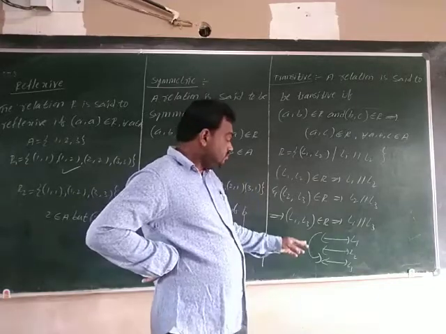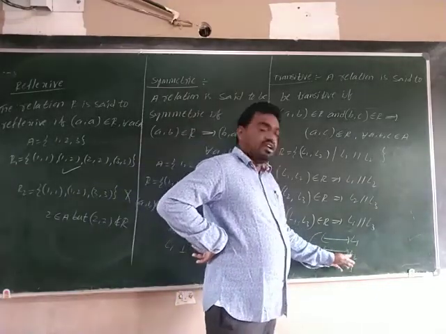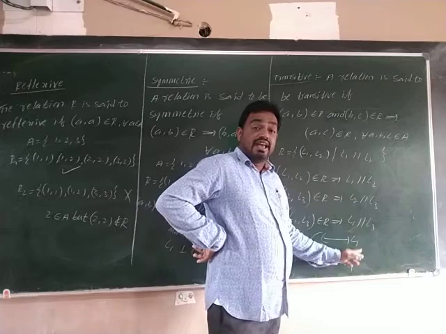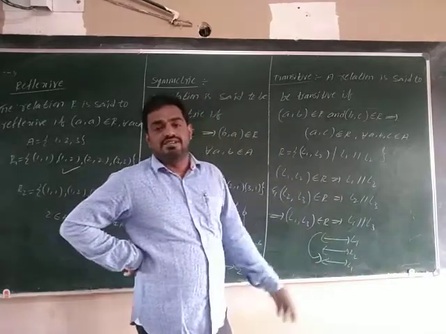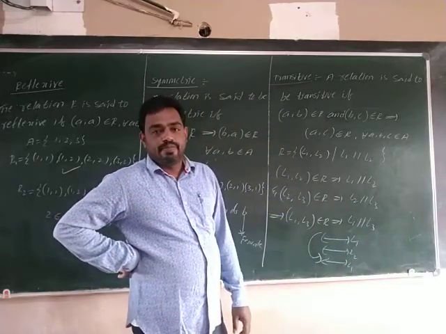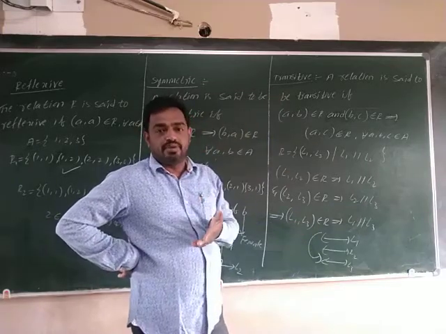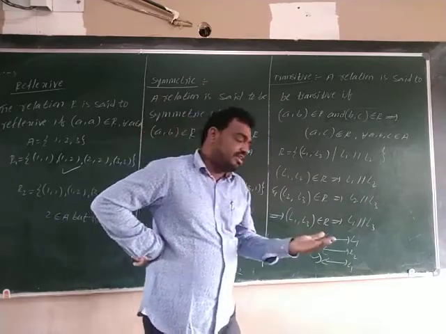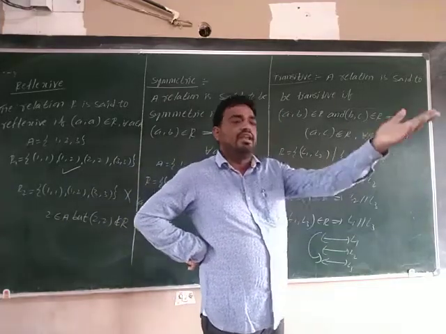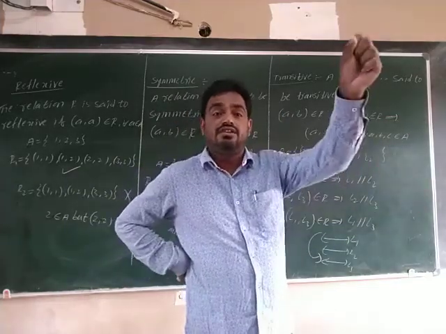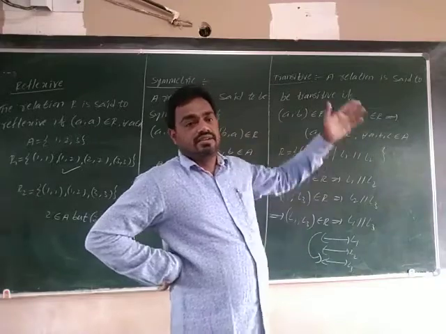Understood? L1 is parallel to L2, L2 is parallel to L3, L1 is compulsorily parallel to L3. That means this is transitive. Got the perfect idea? A is related to B, B is related to C, then A must be related to C, then it is called transitive.